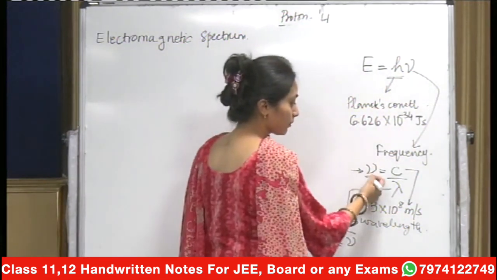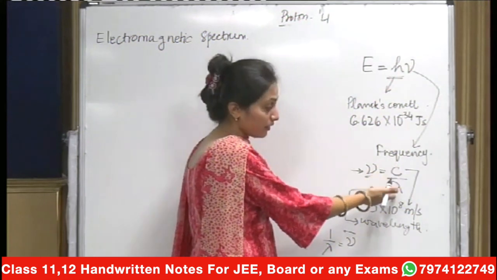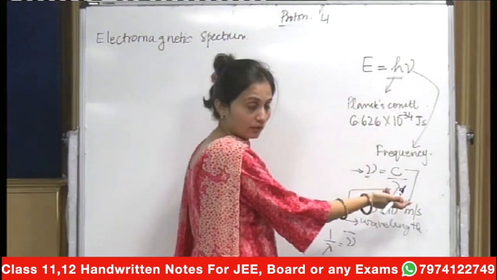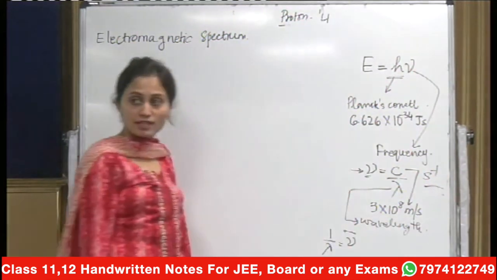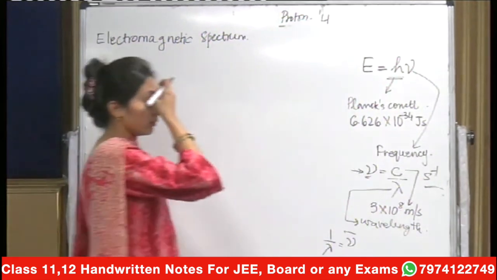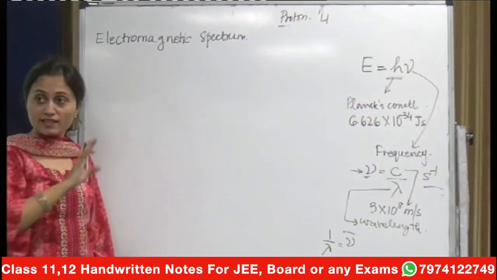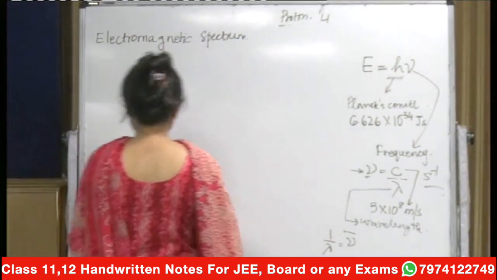What will be the unit of frequency? It is hertz, or the general term is per second. I've already given you the rest. So please, this is the simplest concept that you've done, and you can easily do that.